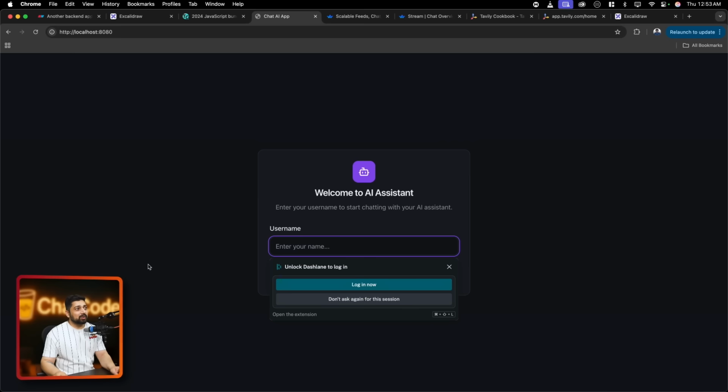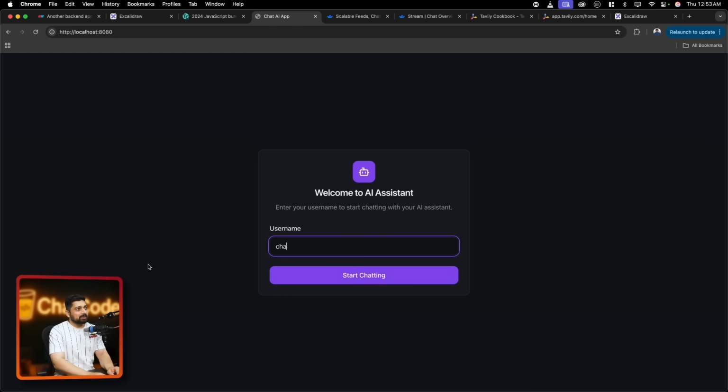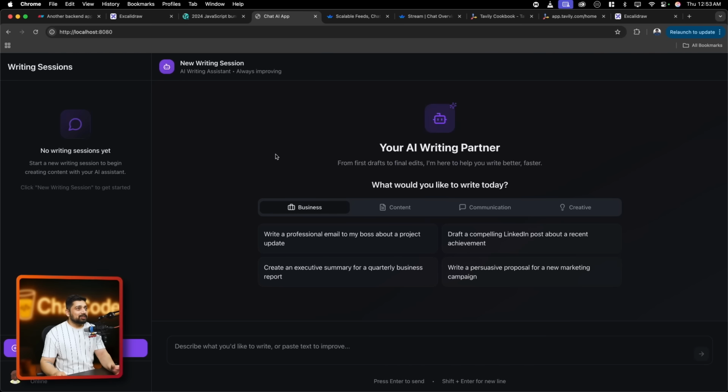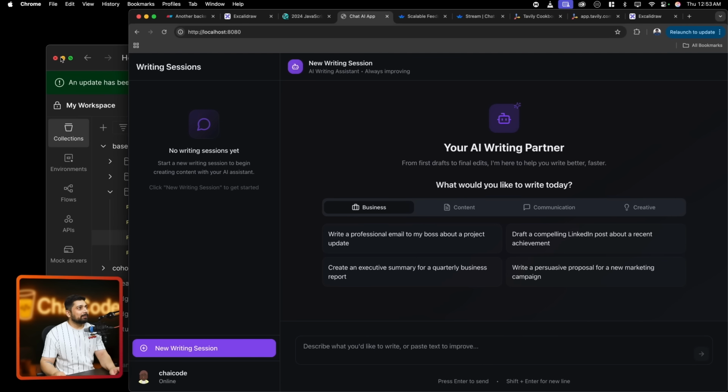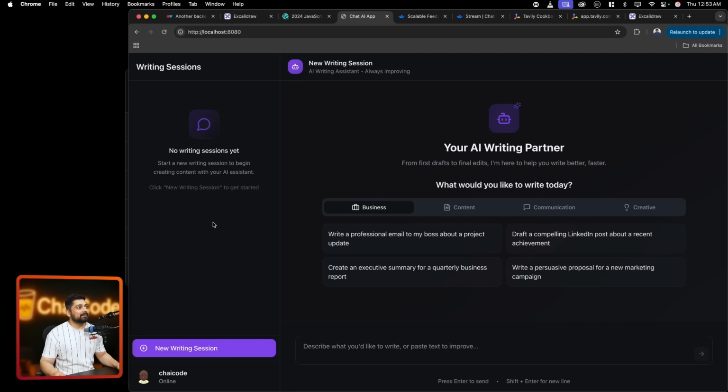Now here you can just go ahead and enter your username. So I'll just go ahead and say Chai Code. Feel free to give it any username. I'll show you one more username as well, which will help you to understand the power of this application. As soon as you start chatting, this is how it goes ahead and works. So notice here, it's a new writing session. And if I just move it a little bit here so that you can see the entire application, I'll minimize my Postman. Don't need that as of now.